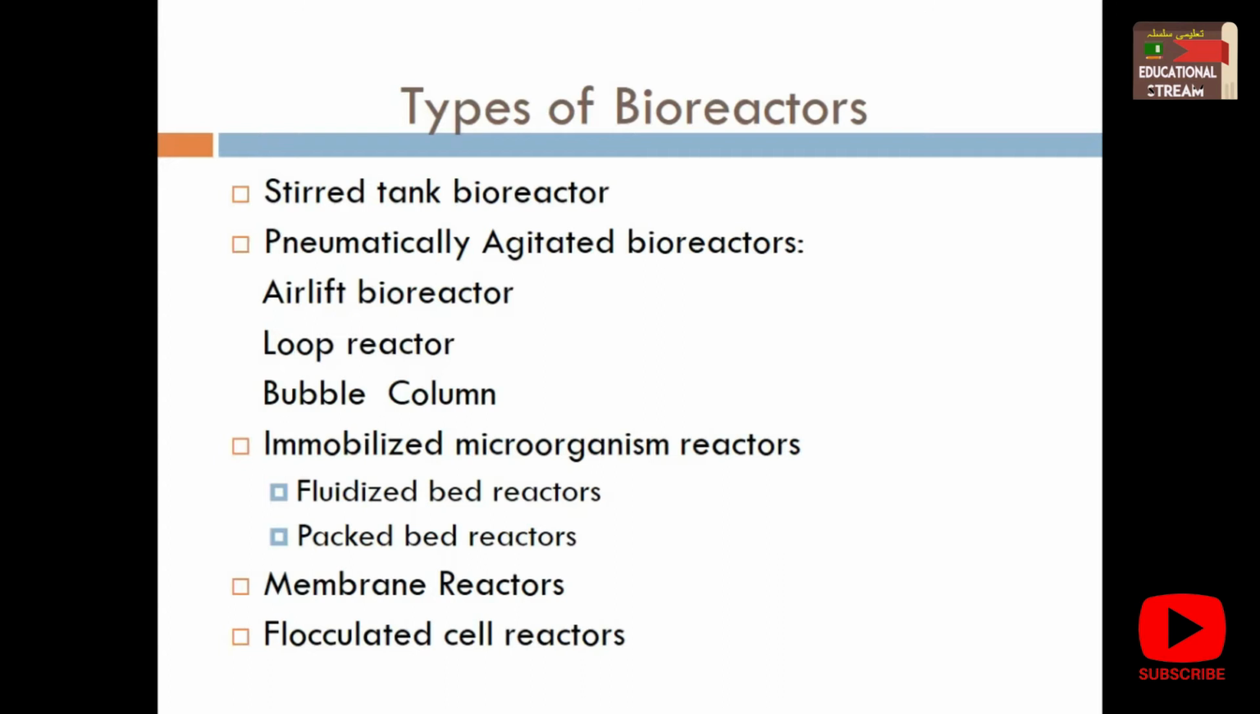As the name shows, the microorganisms are immobilized on different surfaces. Here there are two further categories, fluidized bed bioreactors and packed bed bioreactors, which we will discuss later. Next are membrane reactors and flocculated cell reactors. So these are the different types of bioreactors, and the selection is based on the points which I told you earlier.